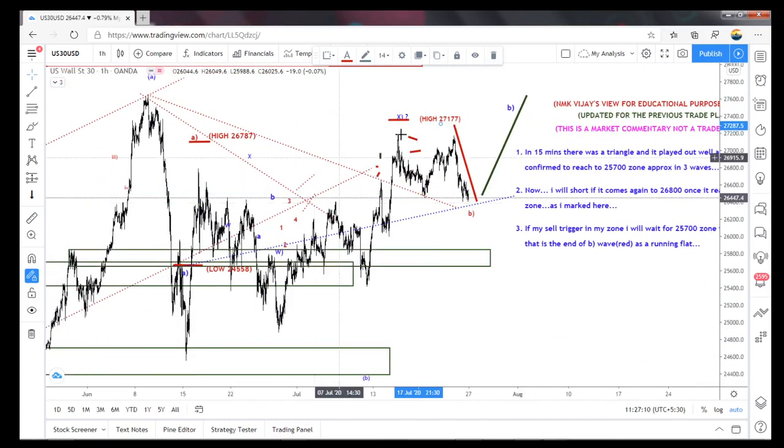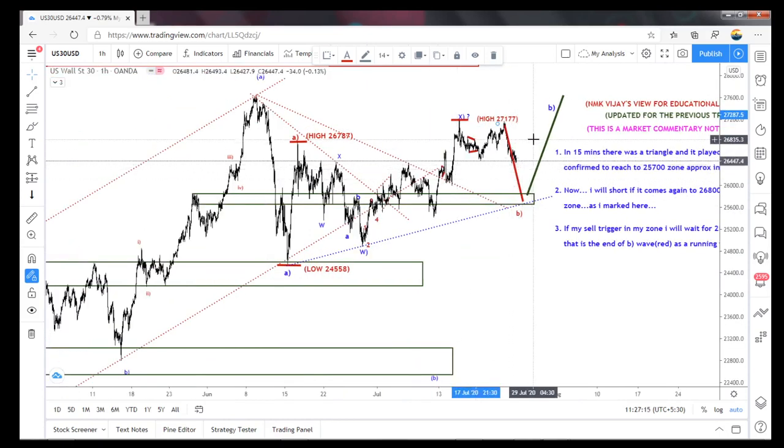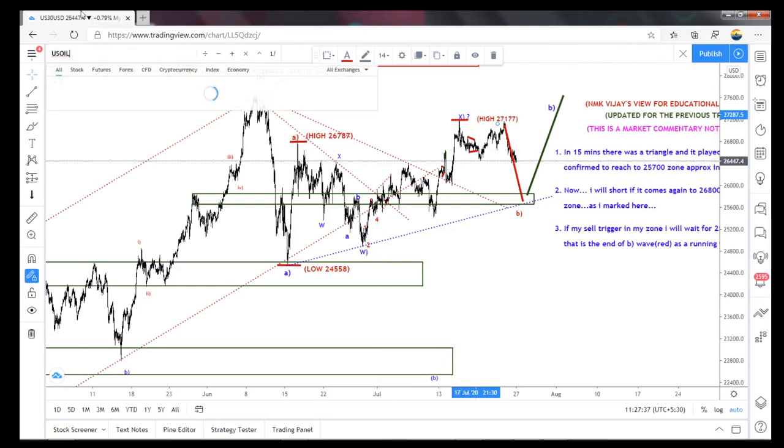So let's see how it moves here. My view is a pullback and then a drop. After this drop, it has to break this 27,200 or 27,177, or it has a rare chance to break this 27,650 also to make an irregular flat. So this is my view, and one more last view is US oil.